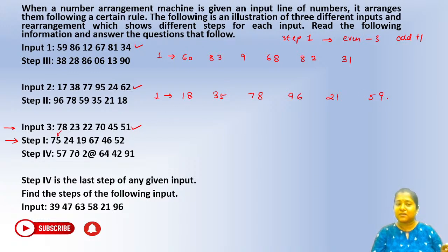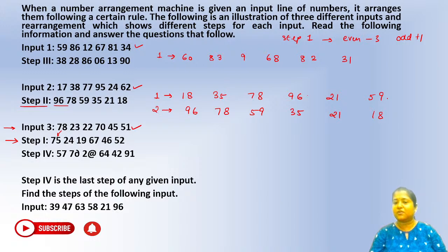Now can you tell me the logic for step number 2? How do we arrive at step number 2? You have to find where is step number 2. That is right, Grace. Bilkul, step number 2 is the descending order. It is nothing but the decreasing order. You can see everything is written in the decreasing order. Ye step number 1 tha, right? So what is 2 here? You can see it is nothing but 96, 78, 59, 35, 21 and 18.